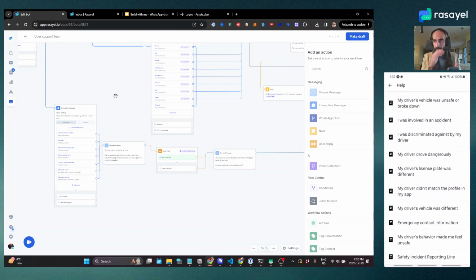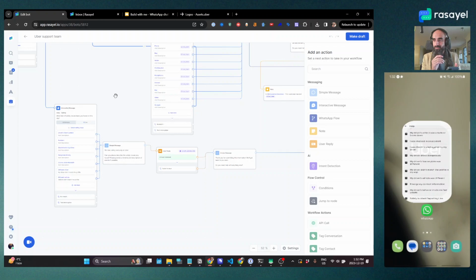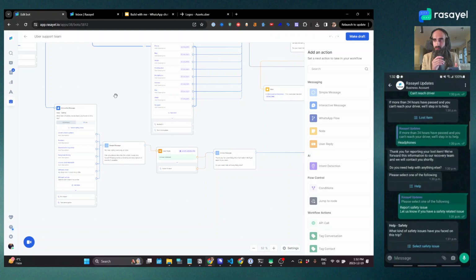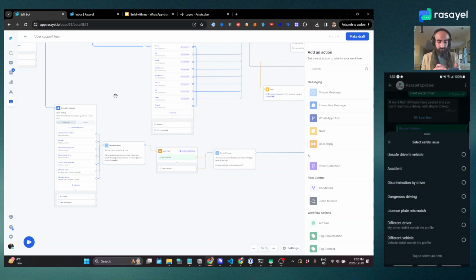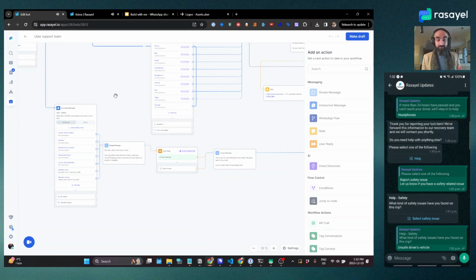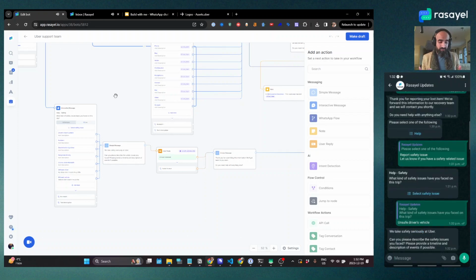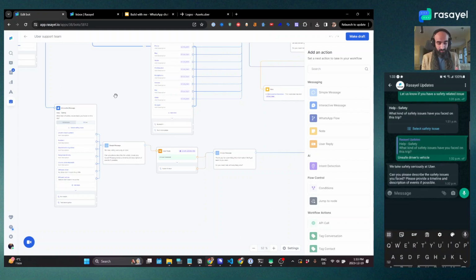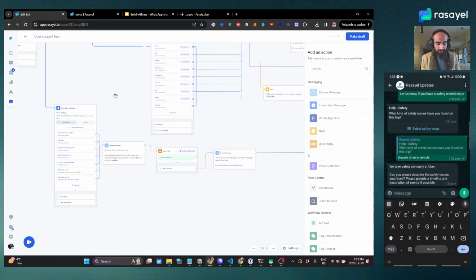I will say, oh, there's a bit of a lag from my screen there. Okay. Unsafe driver's vehicle. And now it's going to ask me for freeform text. We take safety seriously at Uber. Can you please describe the safety issues that you faced? Please provide a timeline of and description of events if possible.